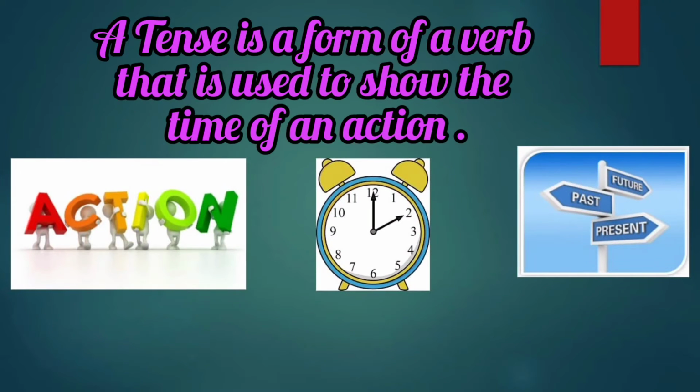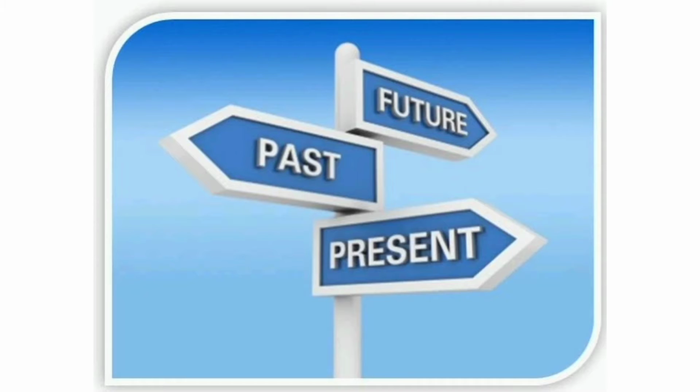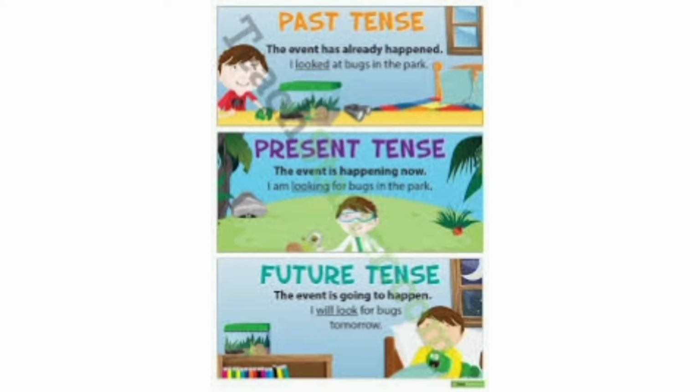A tense is a form of a verb that is used to show the time of an action. It describes when any action happened with respect to the time. There are three types of tenses and they are present tense, past tense and future tense. Past tense tells us about the event that has already happened. For example, I looked at bugs in the park.